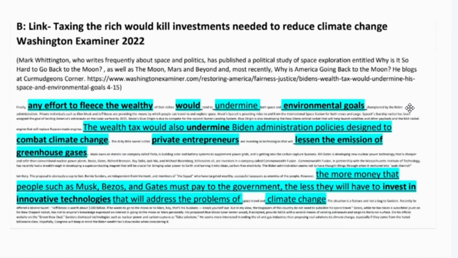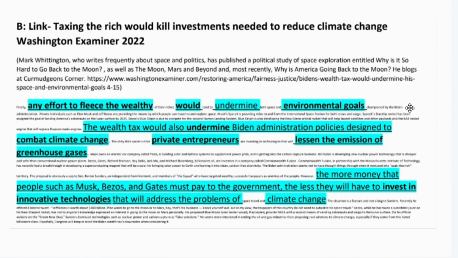Next, there was the link. It showed that taxing the rich would kill investments needed to reduce climate change. This was a pretty general link card that we had because most of the affs, in order to be topical, had to implement taxes that would affect the wealthy. And thus, this was a pretty common link card that we were able to use against most affs. But generally, it's better to have more specific ones. But if you're going up against a new aff that you haven't seen before, the generic ones are always fine, because if it links, it links.